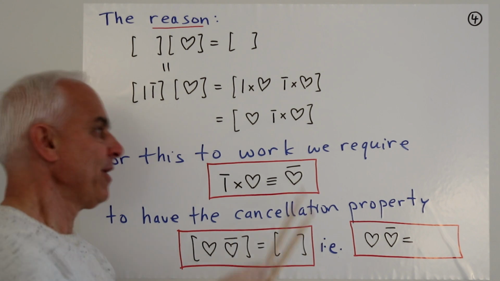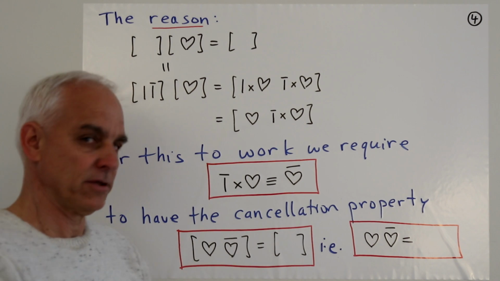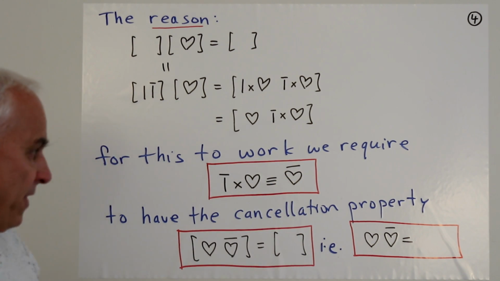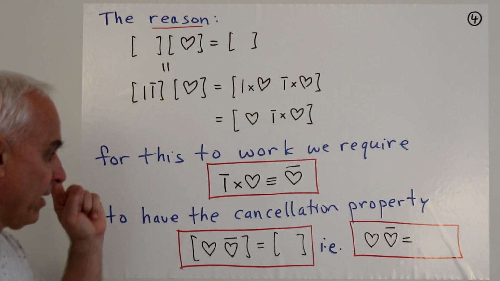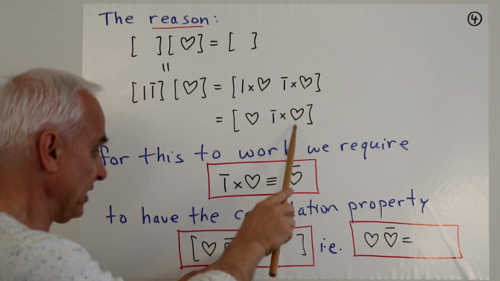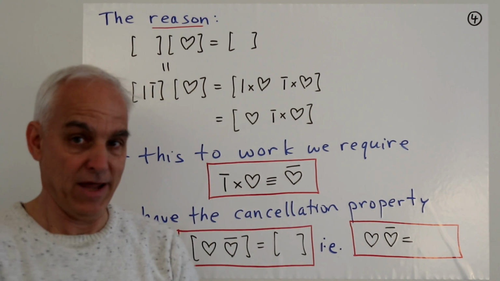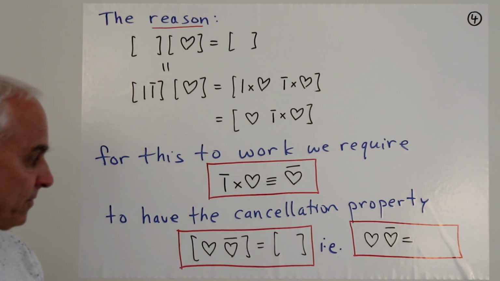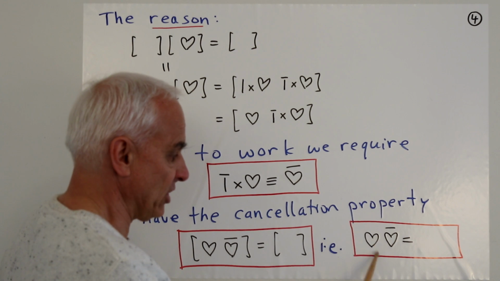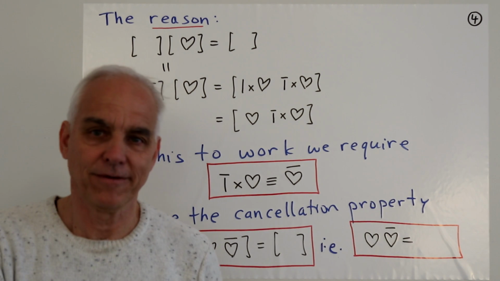So for this to work, we require that this new object, anti-mark times heart, which is what we're calling heart bar or anti-heart, has this cancellation property: when we have a heart and this anti-heart together, they better cancel to give us the empty m set. In other words, inside the m set, we want this crucial cancellation that heart times heart bar is nothing.